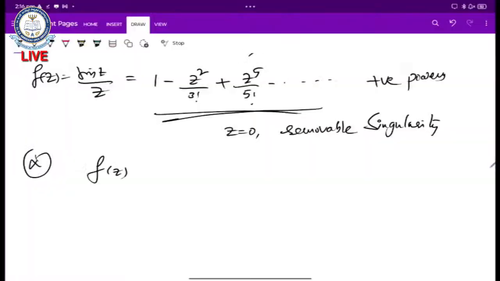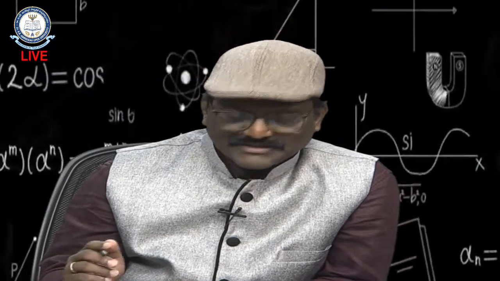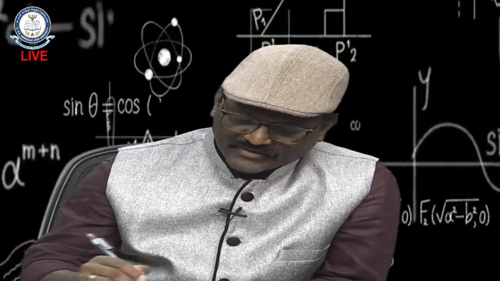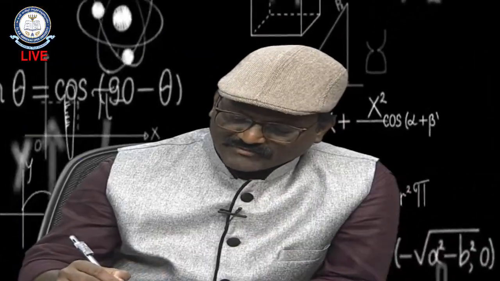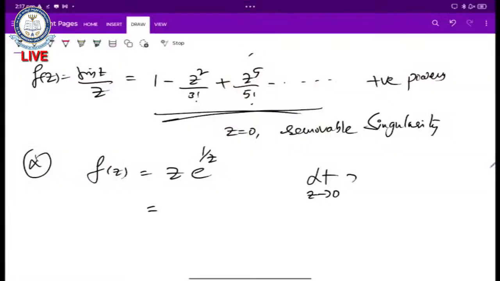If my function is of this structure, f of z equal to z into e to the power of 1 by z, this is also a function. Now, I don't know whether z equal to 0 is a singularity or not, or what type of singularity, I can't identify. If I take the limit, my short technique, limit z tends to 0 of z into e power 1 by z, that means 1 by 0 is infinity, e to the power of minus infinity. So, I will take minus for this one.